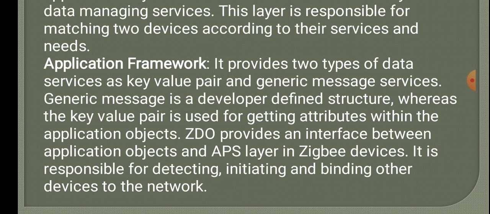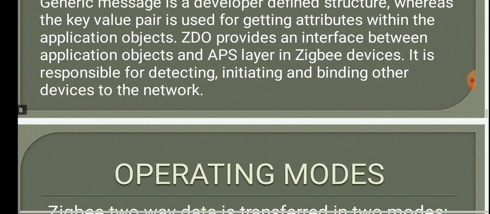Application framework. It provides two types of data services as key value pair and generic message services. Generic message is a developer defined structure, whereas the key value pair is used for getting attributes within the application objects. ZDO provides an interface between application objects and APS layer in ZigBee devices. It is responsible for detecting, initiating, and binding other devices to the network.